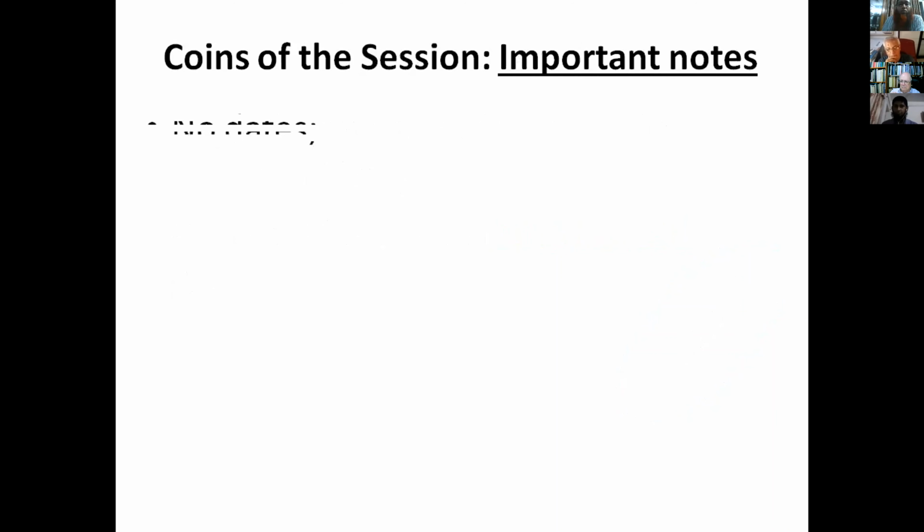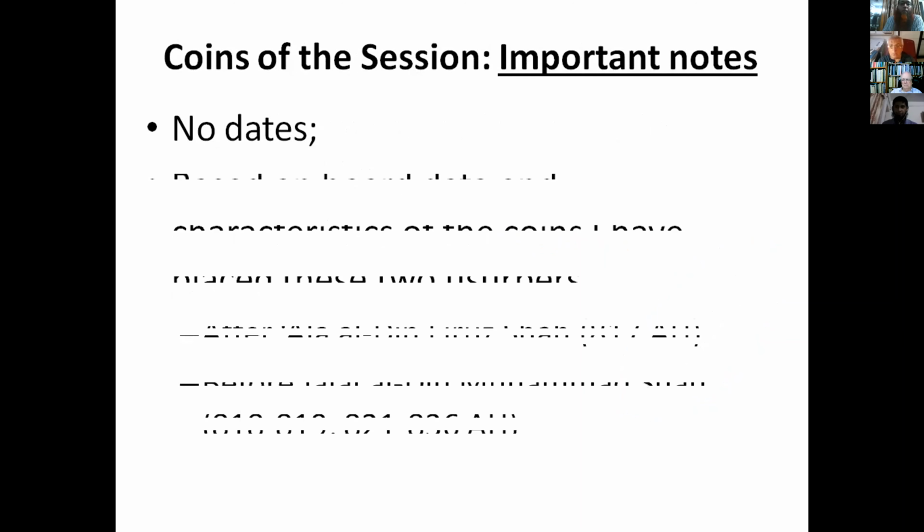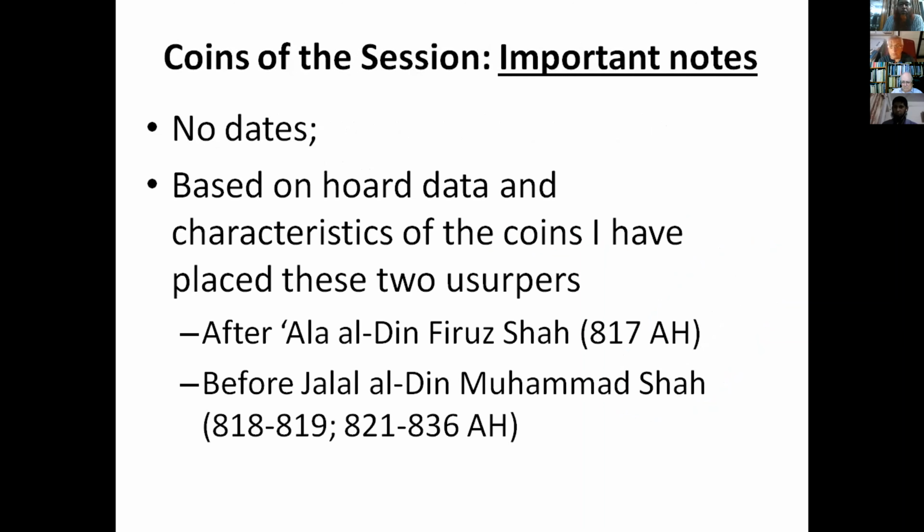Some important notes. Unfortunately, we don't have any dates on the coins that we are going to discuss today. So based on hoard data and characteristics of the coin, we placed these coins after Ala al-Din Firuz Shah, who reigned in 817 Hijri, and before Jalal al-Din Muhammad Shah, whose reign started in 818.